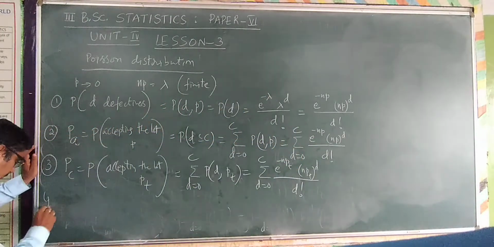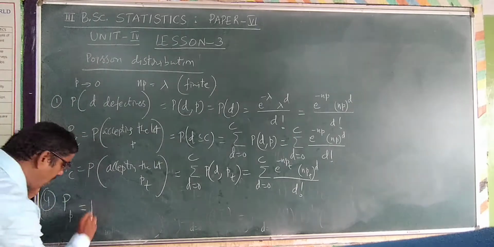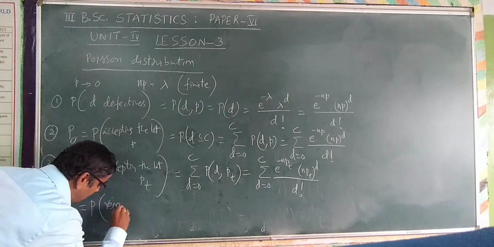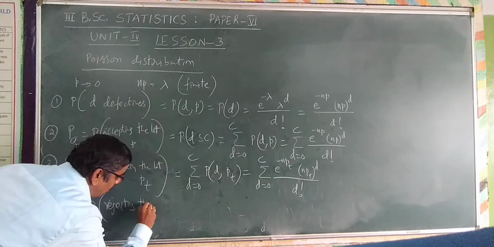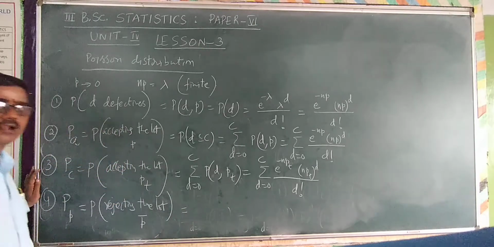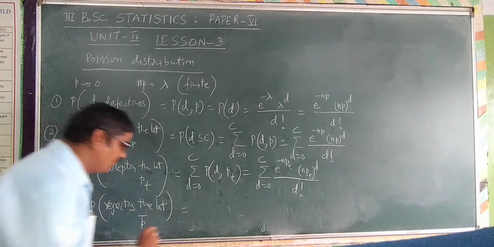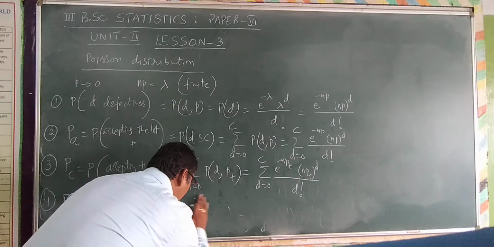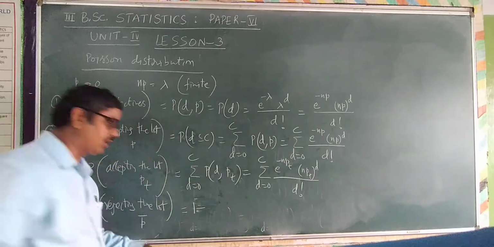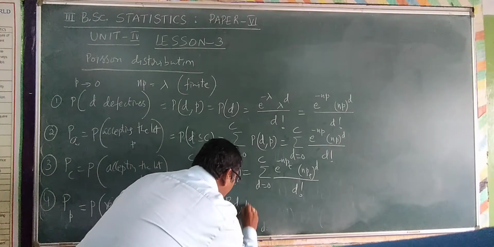And when you consider the fourth one, that is producer's risk, the probability of rejecting the lot. You remember the definition: rejecting the lot with lot quality P bar, that is 100 P bar process average percent defectives. So it is calculated by 1 minus probability of accepting the lot, which is 1 minus summation D is equal to 0 to C, probability of D comma P bar.